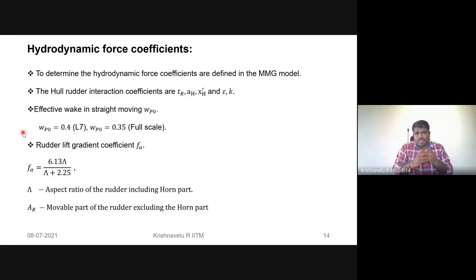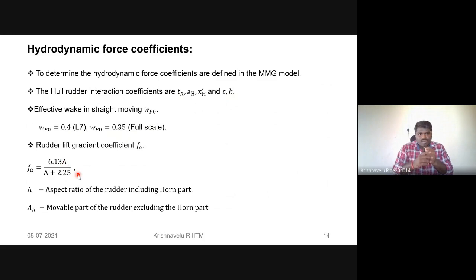We are also conducting straight-moving tests of the ship to find the effective wake. w_P0 is the effective wake coefficient in straight moving. We are using a value of 0.4 for the L7 model and 0.35 for the full scale. The rudder lift force coefficient uses the Fujii formula to obtain f_alpha.